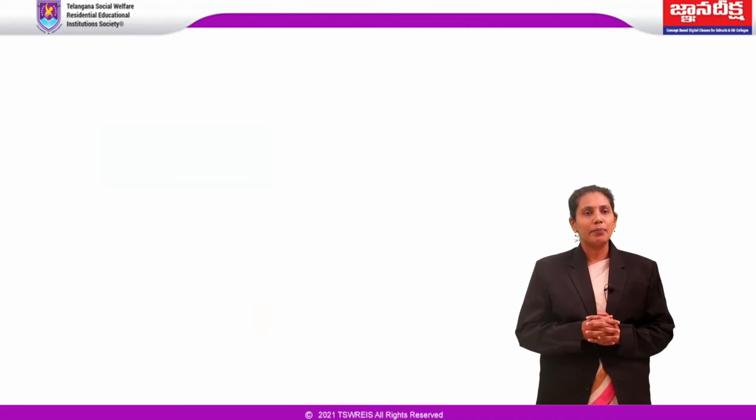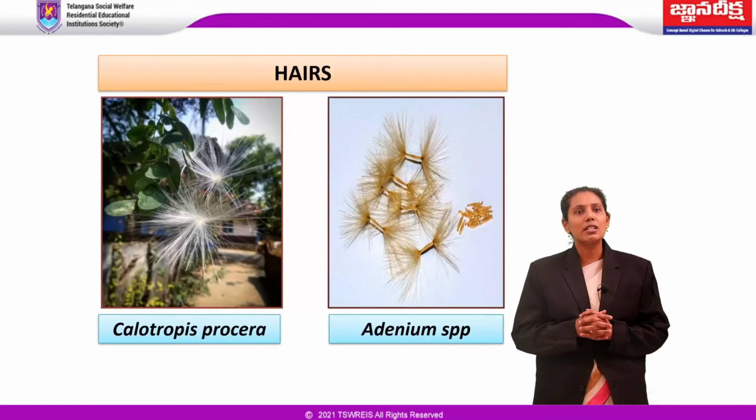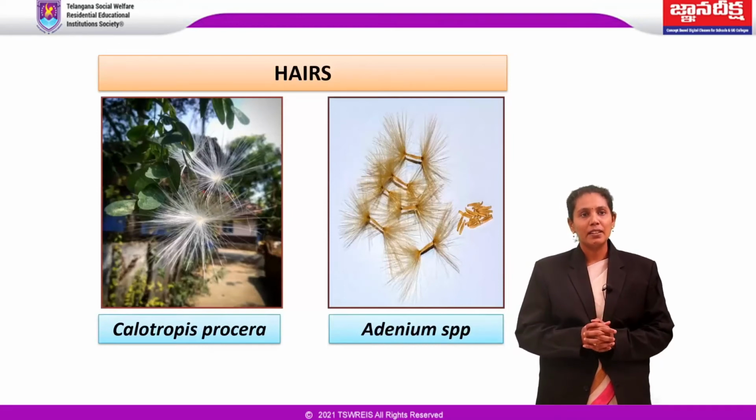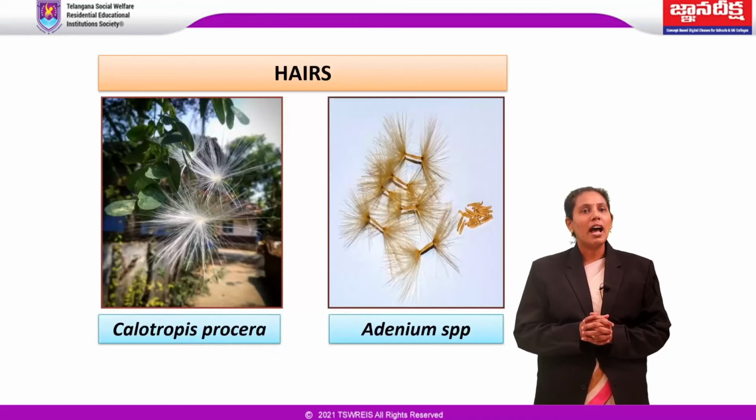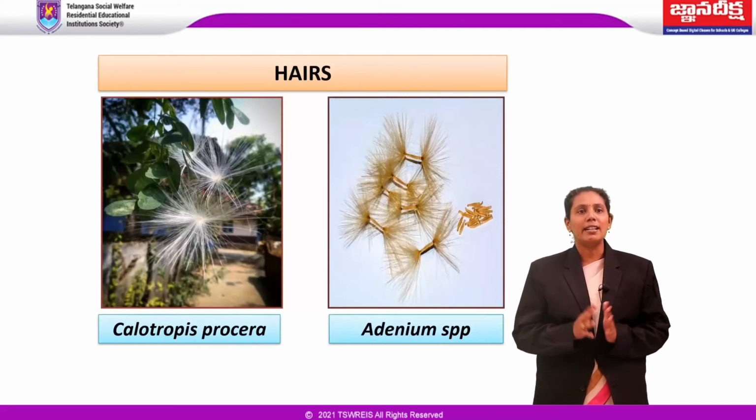Next, hairs. Have you observed some tiny structures with lustrous white hairs floating around in the air, especially in early summer? These are seeds which travel long distances with the help of hairs. Seeds of milkweed called Calotropis procera have a tuft of hairs at one point, but Adenium species of Apocynaceae have hairs at both the ends.